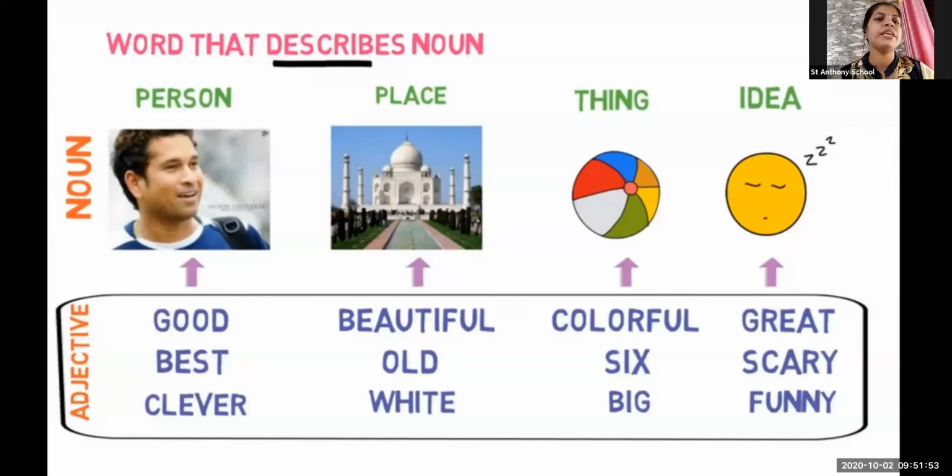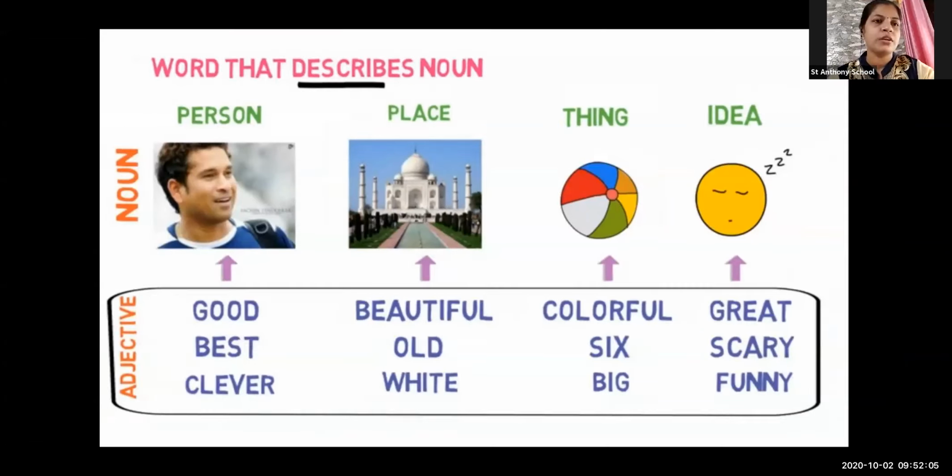Here I gave some examples of person, place, idea. Now let us see the person. Just by showing the picture, everyone can understand who he is, because he is a famous personality. Yes or no? So when we talk about this famous personality, what do we say? Sachin Tendulkar is a very good player. He is the best captain. He is a clever man. Yes or no? It keeps describing his qualities. When we describe the qualities of a person or animals or things, those words are called adjectives.